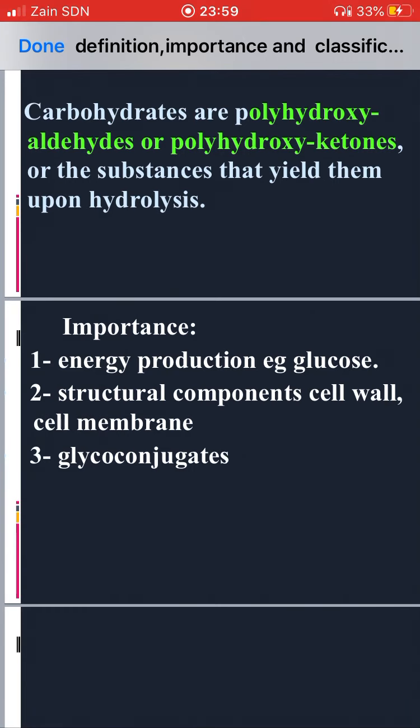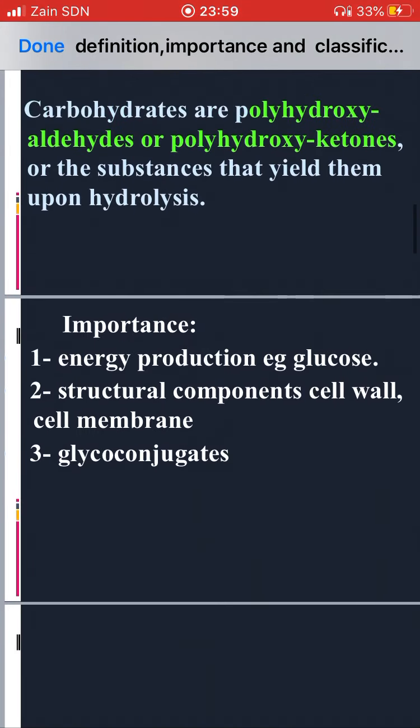Also, they are a structural component of the cell wall and cell membrane. When you studied the cell, in the cell wall or cell membrane there are biomolecules, and one of these components is carbohydrates.